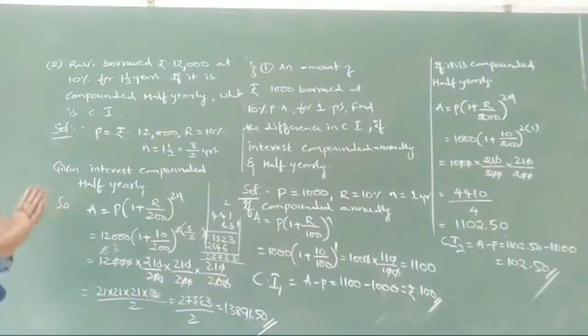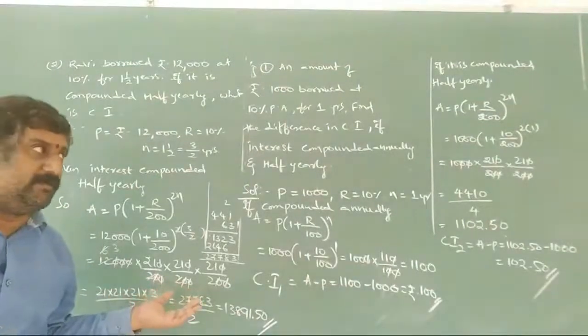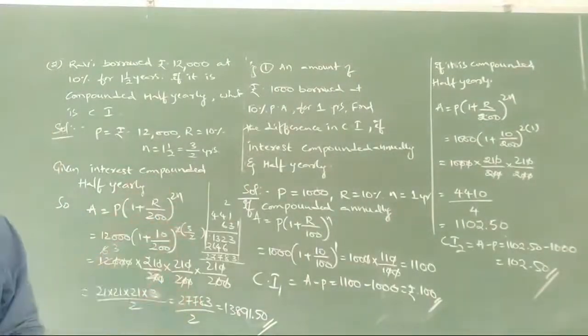So this is compounded half yearly. And one more we have here. What is it? Quarterly also we have here. So we'll go with quarterly now.